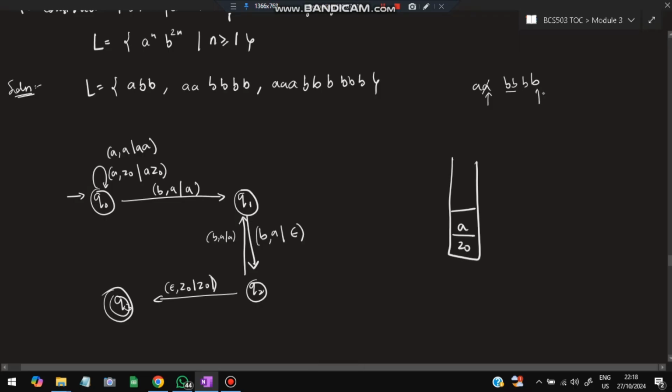In the fourth b, what will happen? In this state, b comes here, b a epsilon. B and top of the stack is a, epsilon, so pop it. This b and the previous b popped this one. So now the z naught is here and the end of the string, which is epsilon. So epsilon and z naught, it will reach this state. Okay, this was a transition diagram. You have to make the transition function as well.